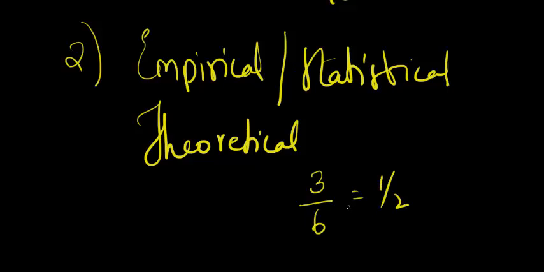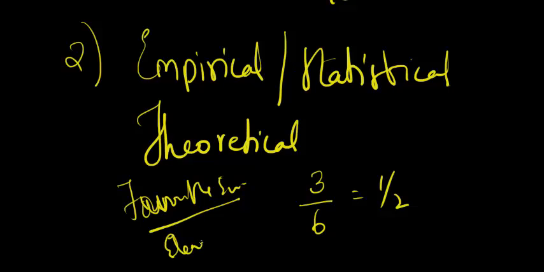Okay, so in this case, what did you do? The probability of an event will be favorable events divided by exhaustive events, or total elementary events. What are the total elementary events in this? 6. Getting a 1, getting a 2, getting a 3, getting a 4, getting a 5, getting a 6. 6 elementary events, and the favorable events are 2, 4, and a 6. That would have been your probability in the empirical or statistical approach.